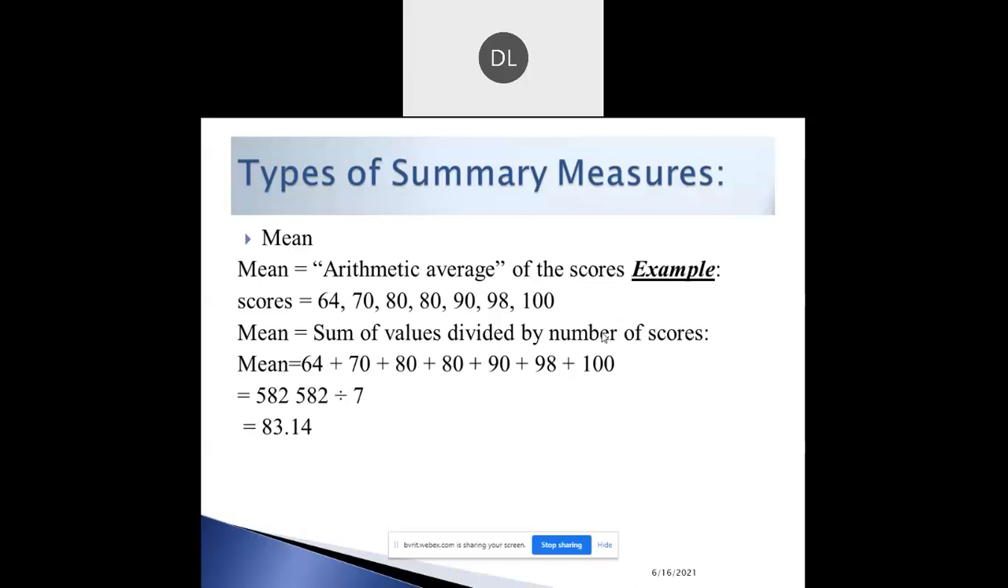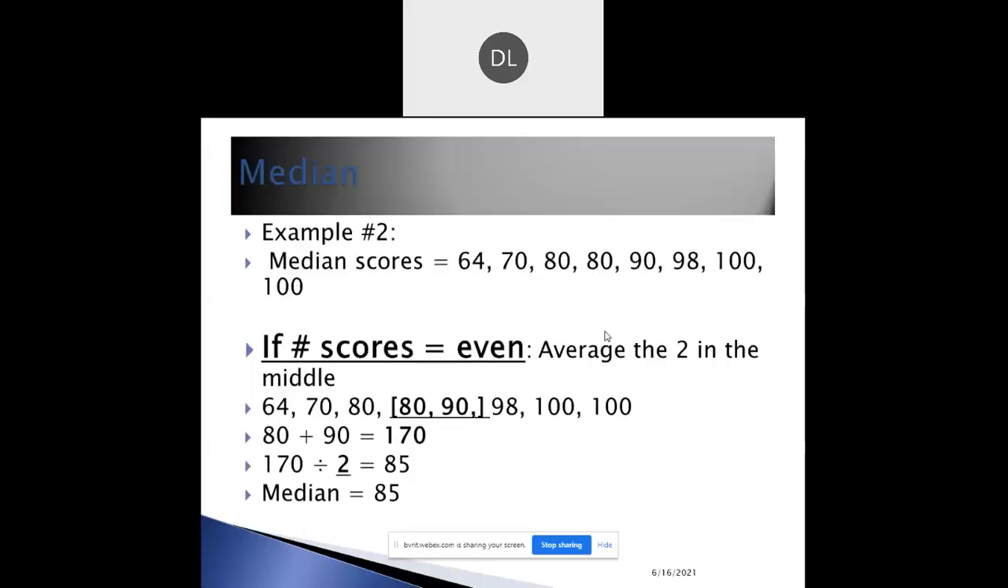So how do we find the mean? Take the sum of the values and divide it by the number of scores. How to find the average? First we total all the values, and then divide by the total number of scores. That is the formula for finding the mean value. So for this set, what is the result? The average value is 83.14. Likewise, we can do mean, median, and mode by using NumPy.